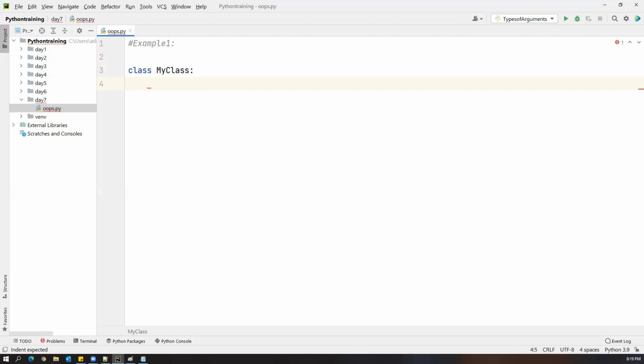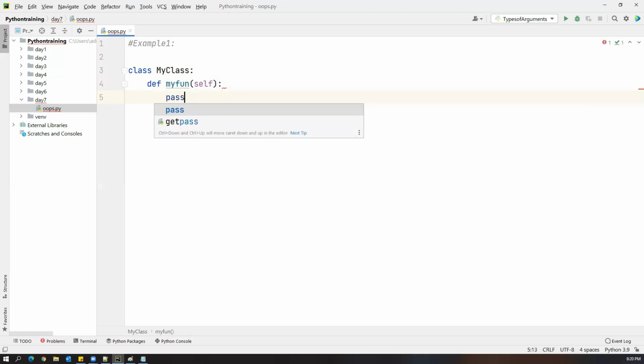So for example, I'm writing a simple method, and variables or methods are optional. Sometimes you may have only variables, sometimes only methods, sometimes both. I'm just showing you a simple method and how we can create it. def my_function. Inside this, I'm not implementing anything. I'm just writing an empty function. But you should not leave the function like this. We have to give a keyword called pass.